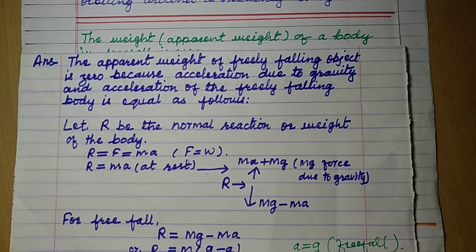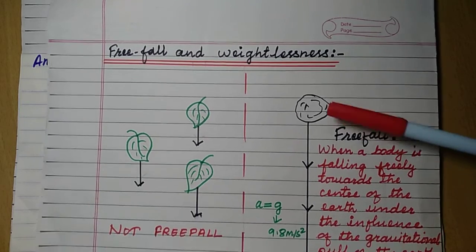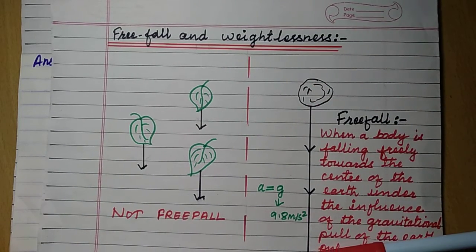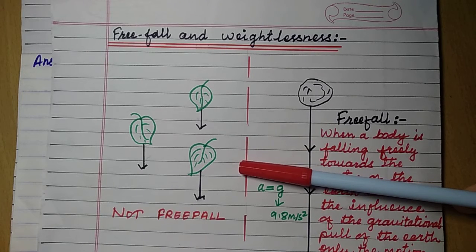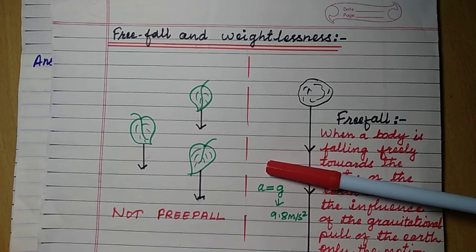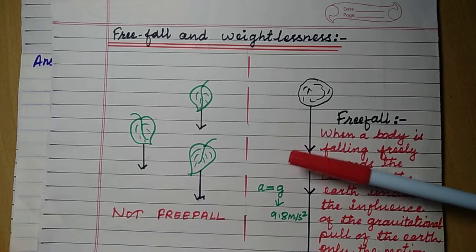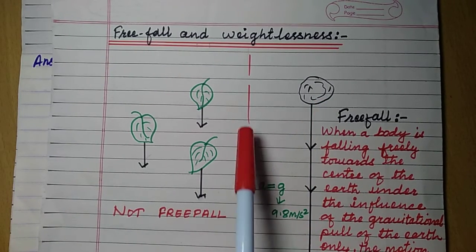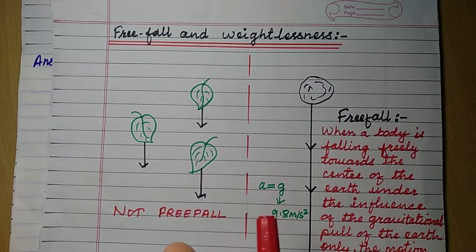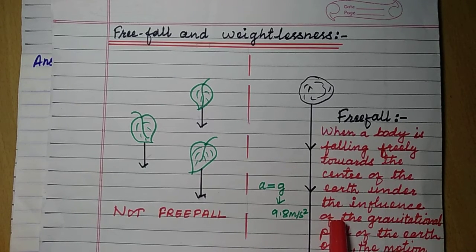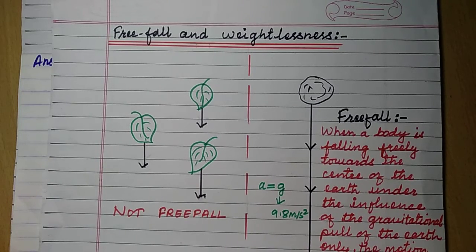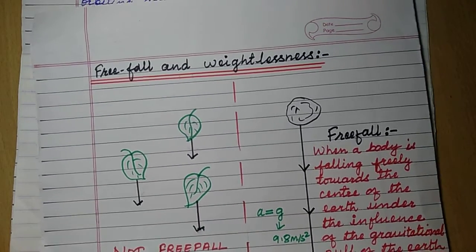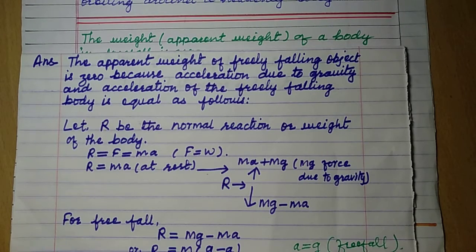Supposing if you think for a moment, the acceleration of this freely falling body, its own acceleration, and acceleration due to gravity, if you think of these two as separate cases, then in the free fall condition these two are completely the same. If you try to understand these as separate cases for a moment, these two are exactly the same in free fall condition, right? So we will see the calculation here.